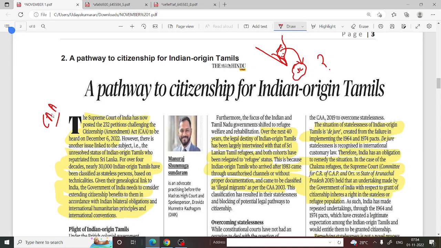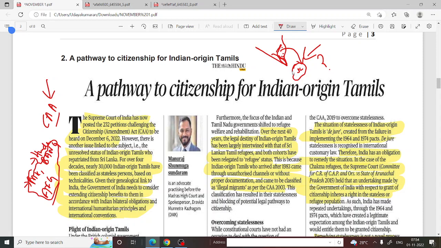According to the Citizenship Amendment Act, Hindu minorities from countries such as Pakistan, Bangladesh and Afghanistan can move to India, and they have made these citizenship provisions so that they can easily get citizenship in India. So this is related to this topic: CAA and Sri Lankan Tamils, Indian-origin Sri Lankan Tamils.